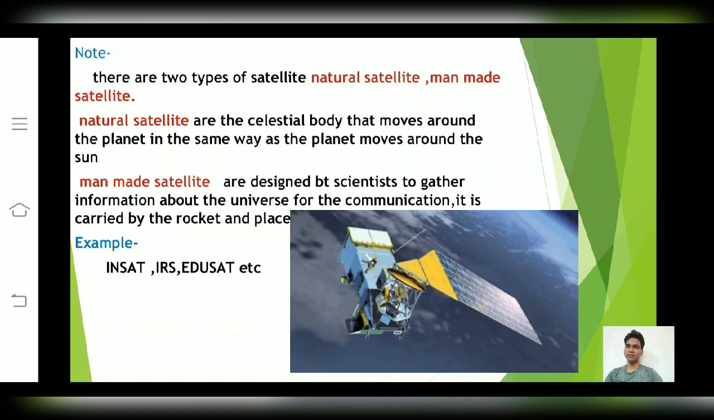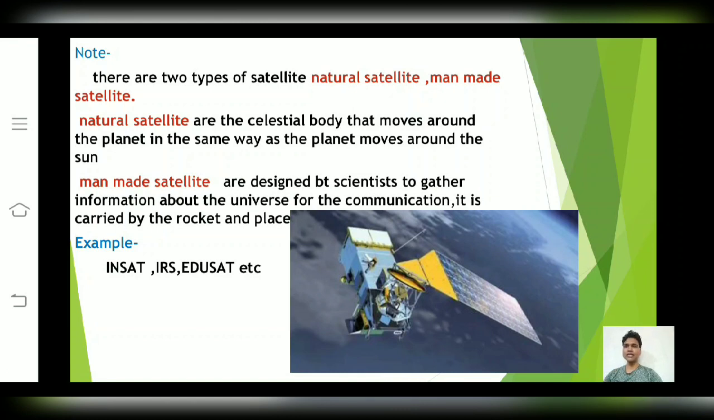Friends, here are some notes. There are two types of satellites. The first one is the natural satellite and the second one is the man-made satellite. Natural satellites are those celestial bodies that move around a planet in the same way as the planets move around the sun. Friends, it is important that natural satellites are formed by the same process as other planets.